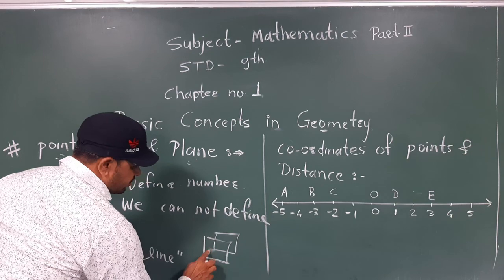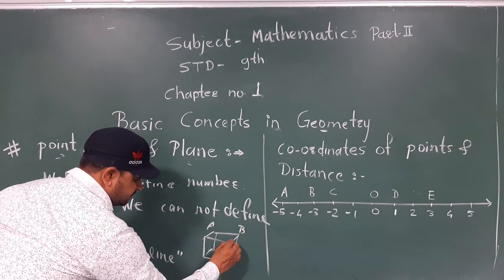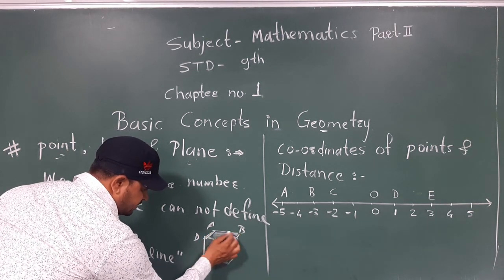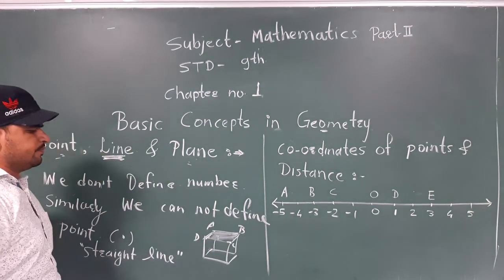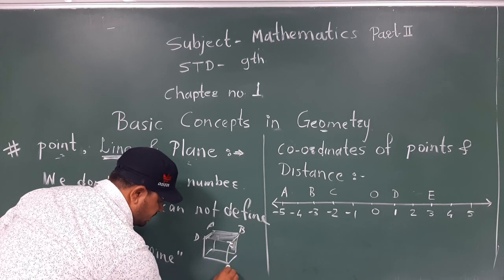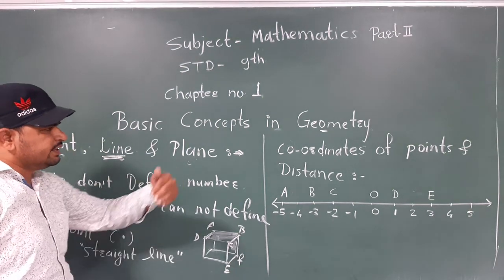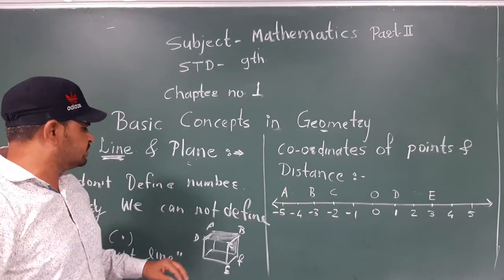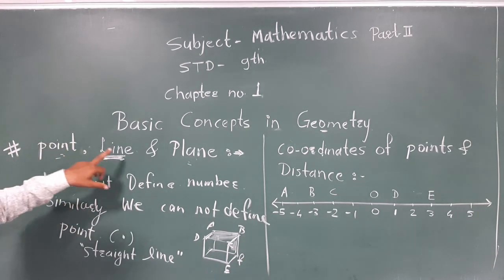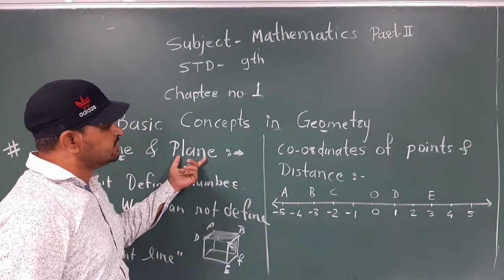If we have a cube diagram, A, B, C, D, the upper square part, we can say that it is a plane, and as well B, C, E, F, this square also we can say is a plane. Next in the chapter we will also discuss planes, but now the very important concepts are only points and line. Plane we will explain next in this chapter.